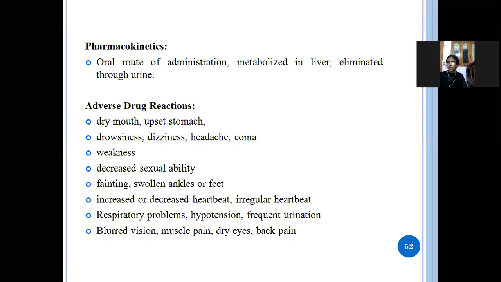And adverse drug reactions are dry mouth, stomach upset, drowsiness, dizziness, headache, coma, weakness, decreased sexual ability, fainting, swollen ankles or feet, increased or decreased heartbeat, irregular heartbeat, respiratory problems, hypotension, frequent urination, blurred vision means can't see properly, muscle pain, dry eyes and back pain.